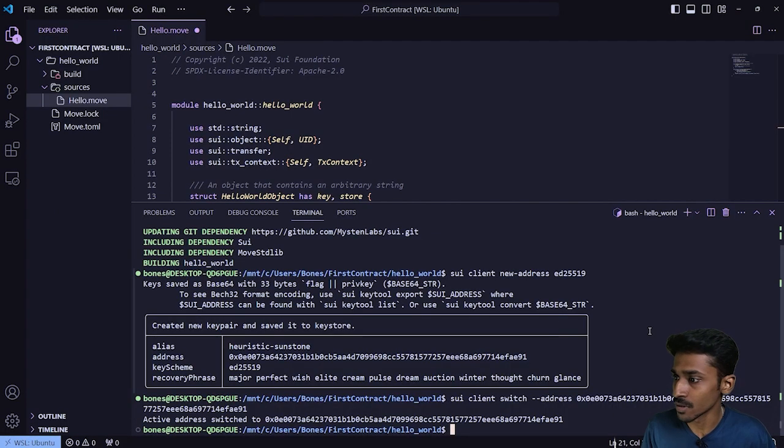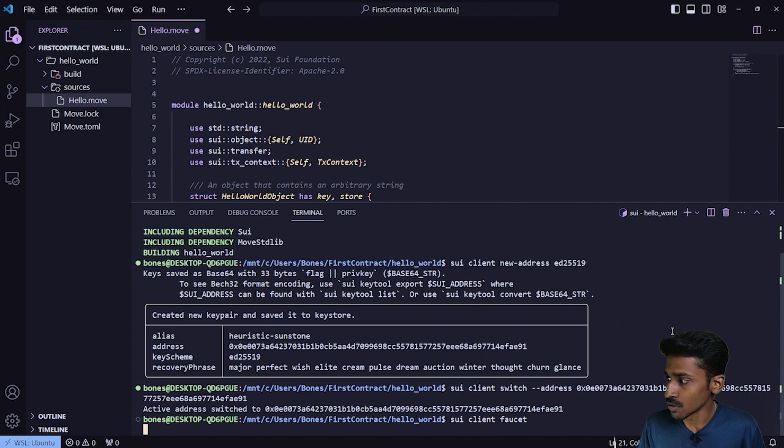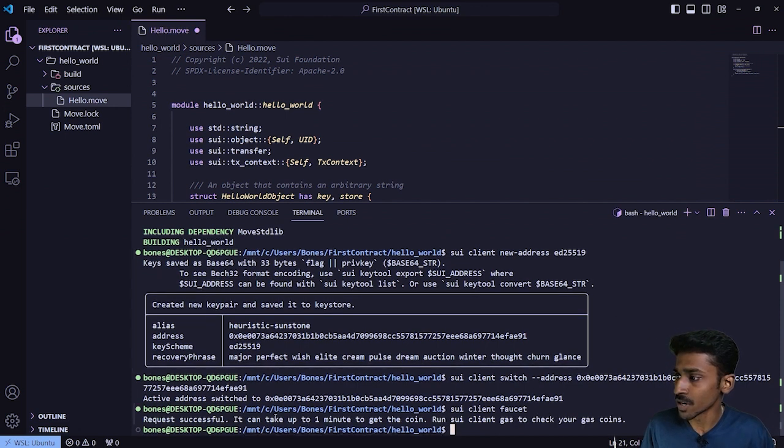Let's just go into a terminal here. I'm going to say Sui client faucet. There you go. It's going to take a few seconds, and there you go. So you can say that request is successful. We are requesting fake tokens for us to work on the DevNet, right? It can take up to 1 minute to get the coin. Run Sui client gas to check your gas coins.